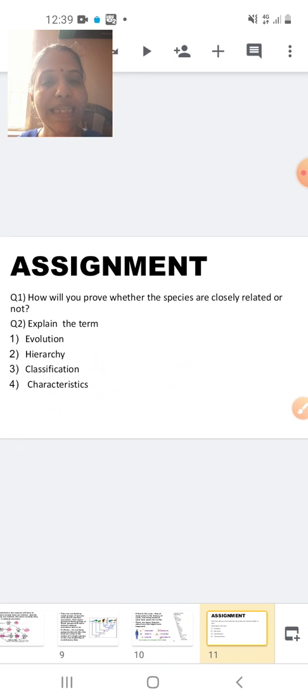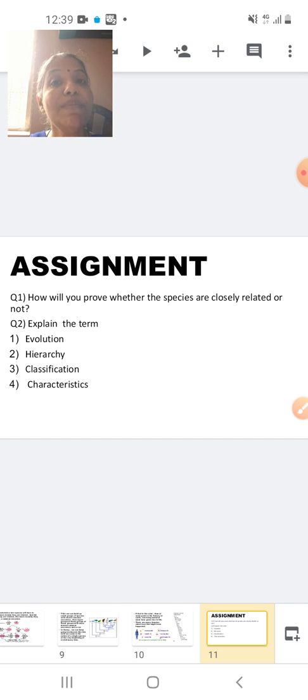Now the assignment: how will you prove whether the species are closely related or not? Closely related organisms will show a lot of common characters and will have a recent common ancestor.